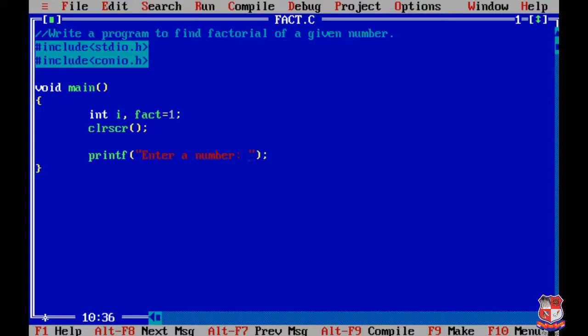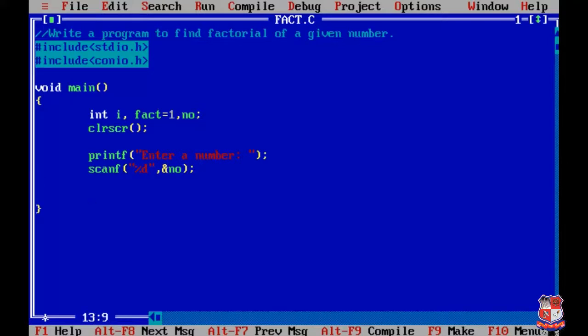After passing this message we'll take input from the user using the scanf function, %d, and ampersand number. We missed declaring it, so we'll declare it also. Now we are going to write the while loop.